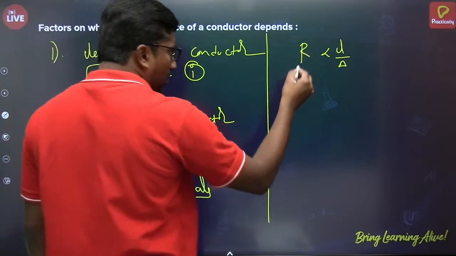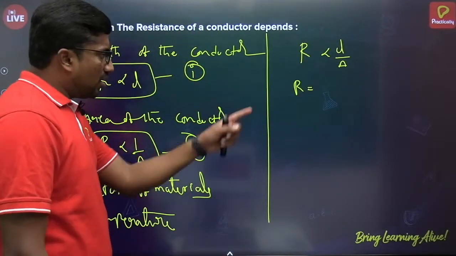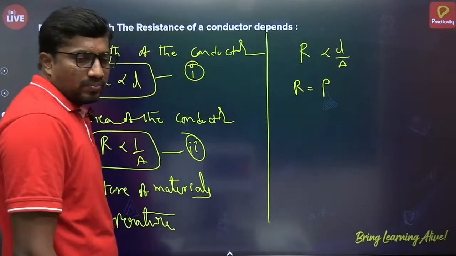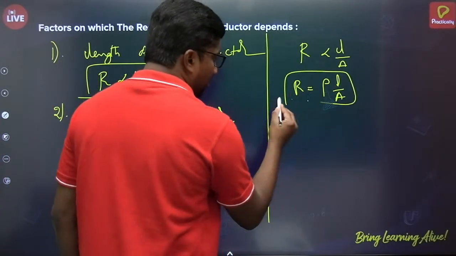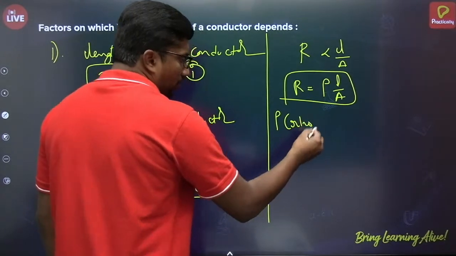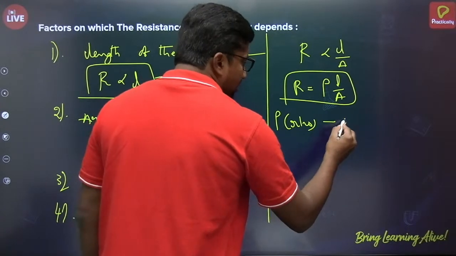By removing the proportionality, we can write this as equals, with a proportionality constant rho. This is R equals rho L by A, very very important. So this proportionality constant, what is this? Rho, the Greek letter rho, is called the resistivity.